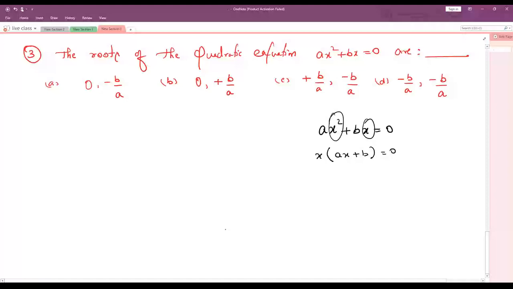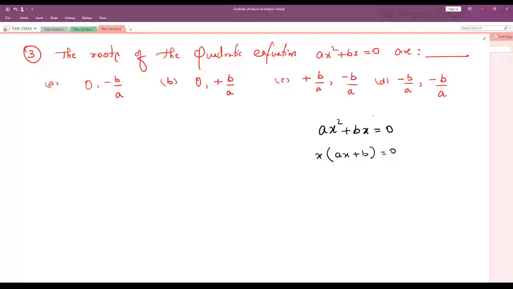Okay, we have taken x common. So what is left out? Ax plus b. Children, do you have any doubts with this? Tell me soon. Any of you have got doubt with this step? Everyone have understood, right? The step what I have written.